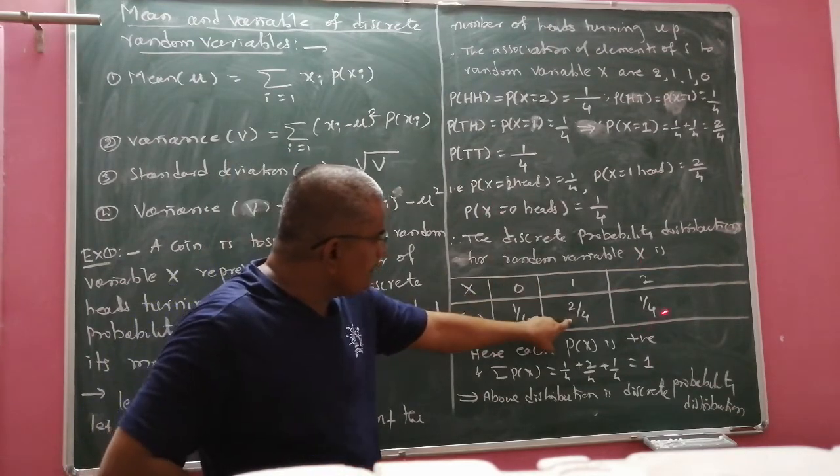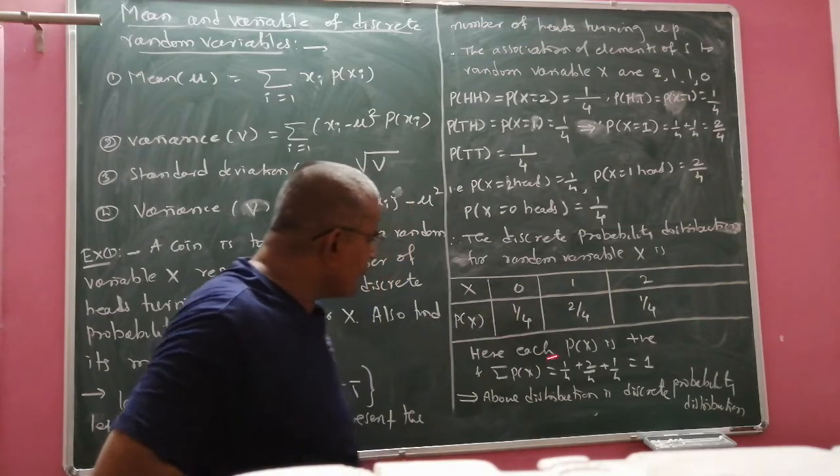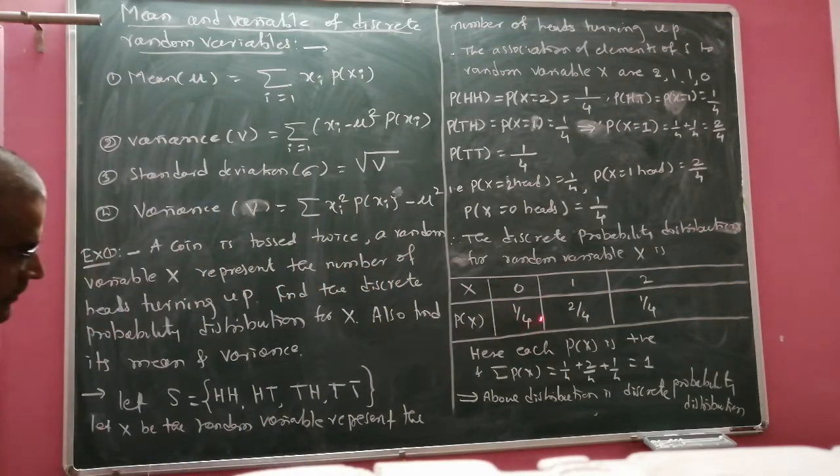X is equal to 1, 2 by 4. X is equal to 2, 1 by 4. Here each probability is positive: 1 by 4 positive, 2 by 4 positive. And the sum of p of x, the sum of the individual probabilities 1 by 4, 2 by 4, 1 by 4, it is 4 by 4, which is 1. Therefore, both conditions for a discrete random variable are satisfied. Therefore, the above distribution is a discrete probability distribution.